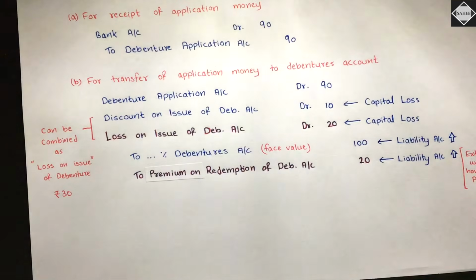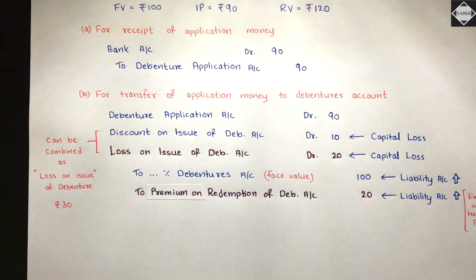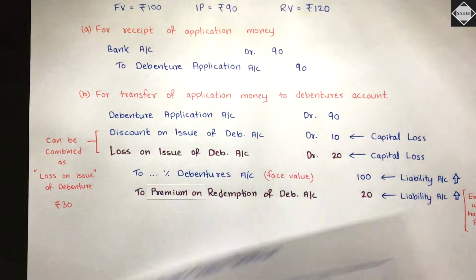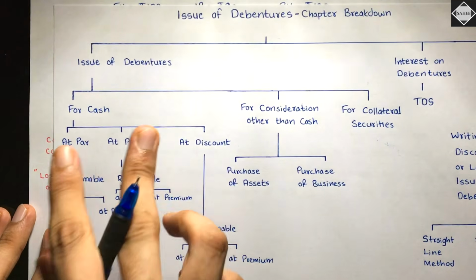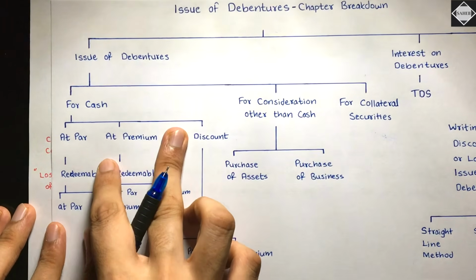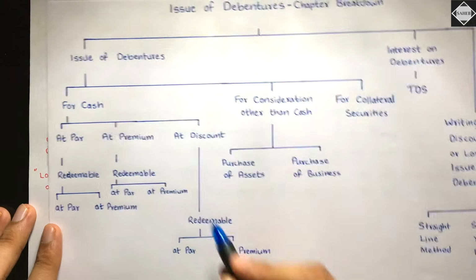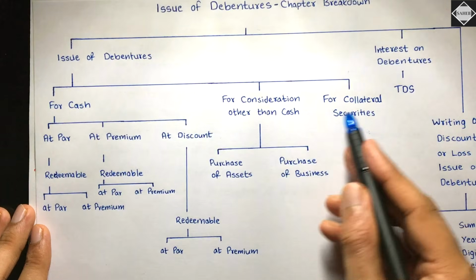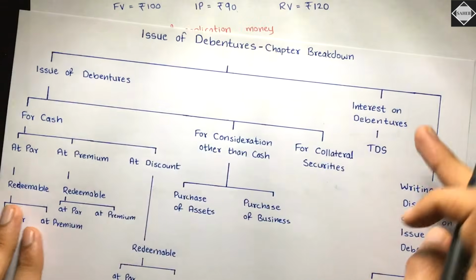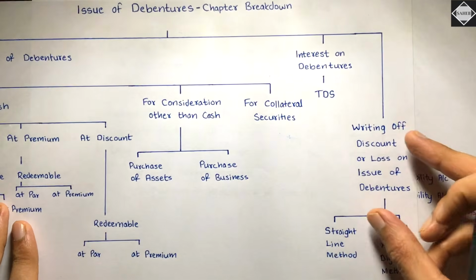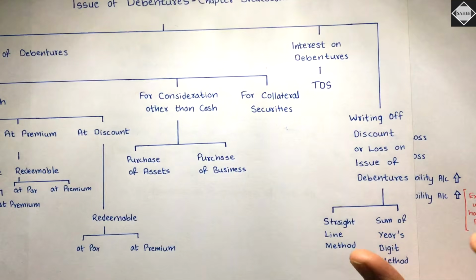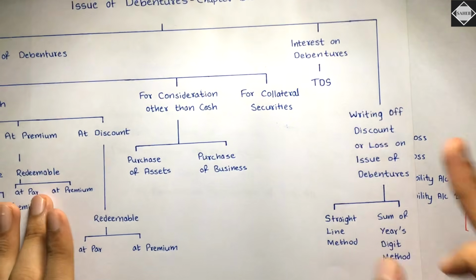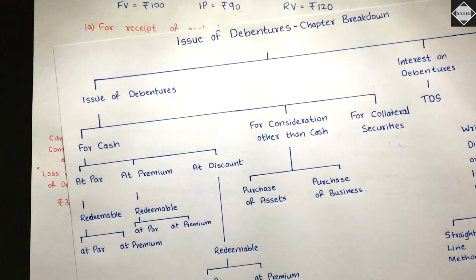You have understood everything. From the next video we can solve the problems and practice everything, right? So as you know, we have so many topics to cover, right? So we have understood these 6 cases. We have to solve many problems on this to perfect this, and then we have to move on to consideration other than cash. And then collateral securities, they are very simple topics. Interest also very simple, and then this is a little bit difficult, writing off discount or loss on issue of debentures. It looks complicated, it looks difficult, but it's not really. We will tackle this. Okay, so that's all for this video.